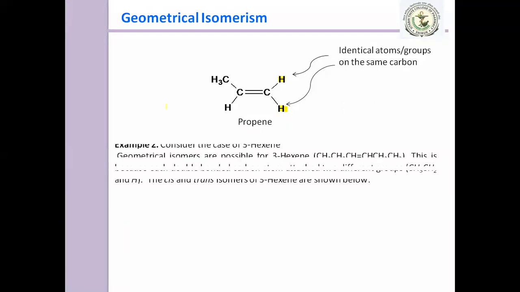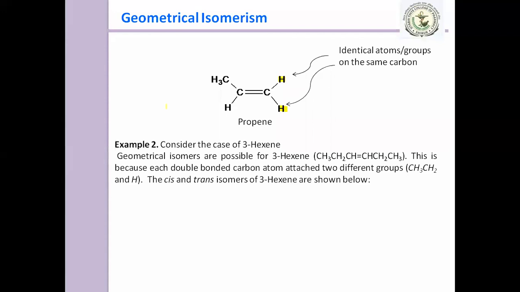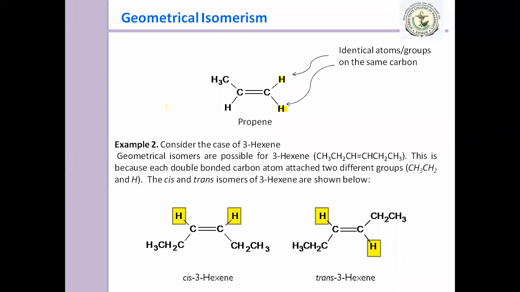Whereas, consider the second case of 3-hexene. Geometrical isomers are possible for 3-hexene. This is because each double bonded carbon atom is attached to different groups, and therefore cis and trans isomers are possible. Here is the example of cis 3-hexene.